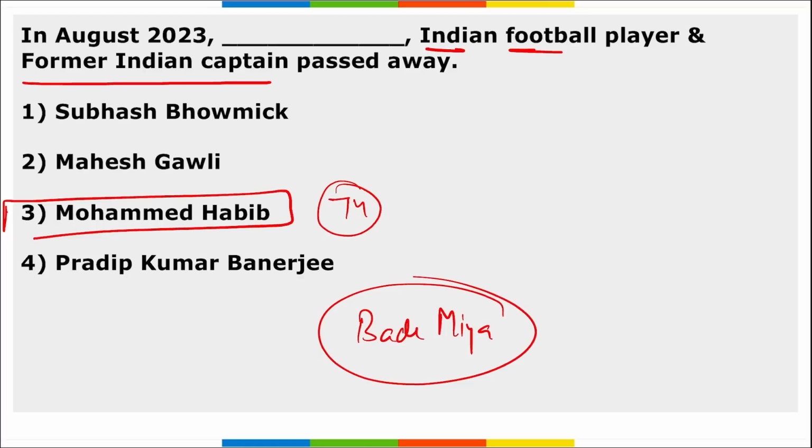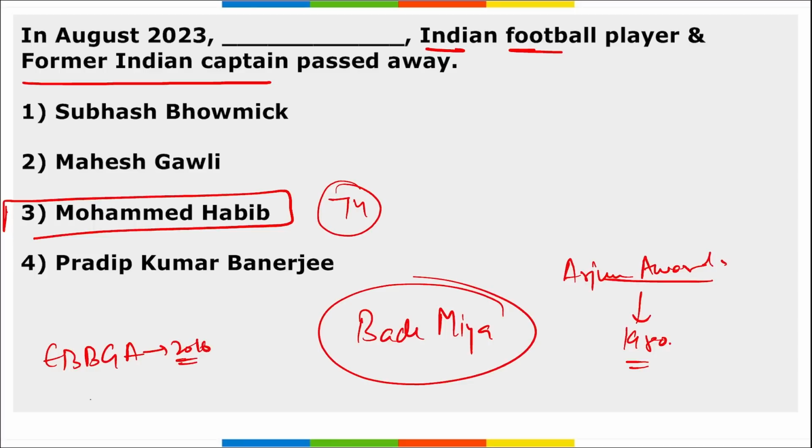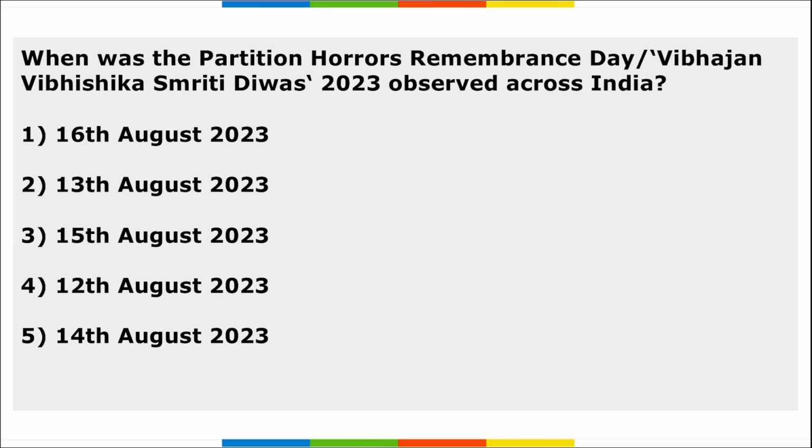Next, he was awarded the Arjuna Award in the field of football in 1980, right? And he was also conferred the East Bengal Bharat Gaurav Award in 2016, and in 2018 he was awarded Banga Vibhushan. Next, when was the Partition Horrors Remembrance Day observed across India?